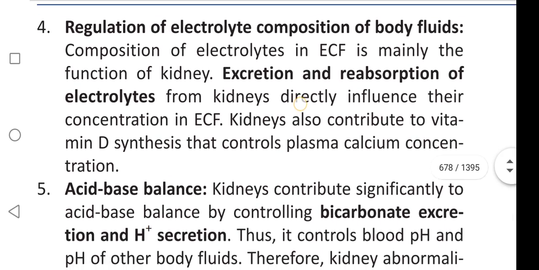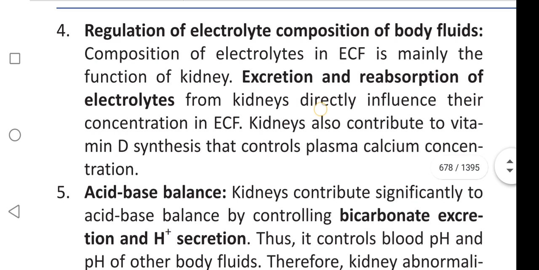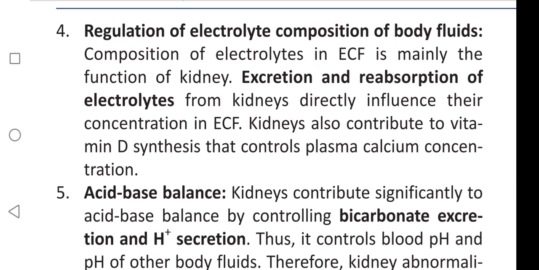Next one is regulation of electrolyte composition of body fluids. Composition of electrolytes in extracellular fluid is mainly the function of kidney. Excretion and reabsorption of electrolytes from kidneys directly influence their concentration in extracellular fluid. Kidneys also contribute to vitamin D synthesis that controls plasma calcium concentration.